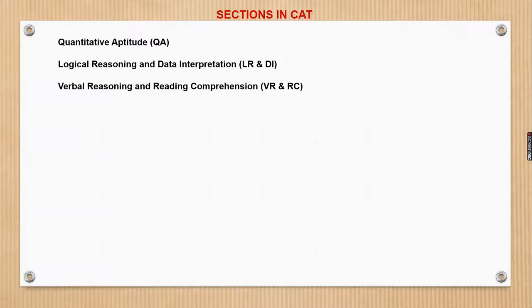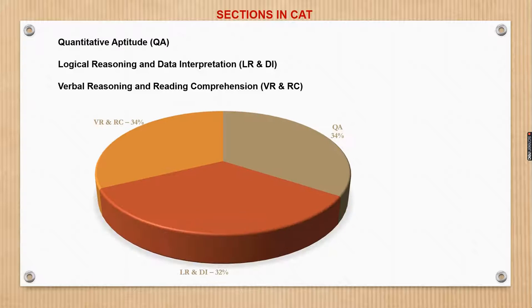So of these three sections, what is the weightage that is being provided in the CAT exam? As we can see, both verbal reasoning as well as quantitative aptitude have an equivalent weightage of 34% each. That is, out of the 100 questions that will be asked in the exam, each of these sections will have 34 questions each. The other section of logical reasoning and data interpretation will have the remaining 32 questions.